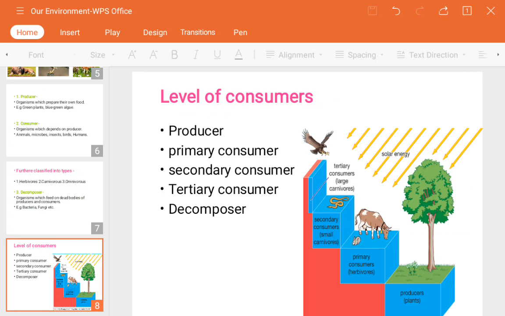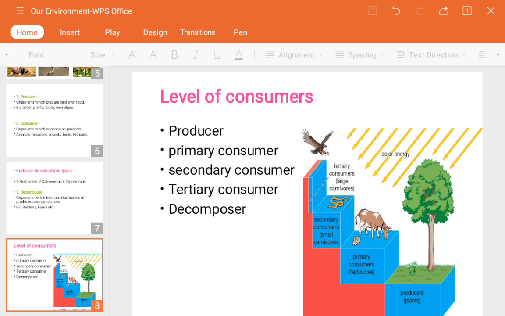For your understanding I have shown the image here. First of all, the producer is nothing but the organisms which prepare their own food. Green plants and blue green algae come under the producer. This is the basic thing. Next, primary consumer, secondary consumer, tertiary consumer: these are the levels, guys, from producer to quaternary to decomposer. This is nothing but a label from the first to the sixth step.